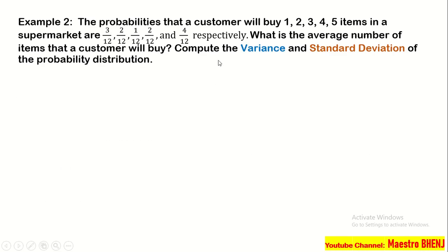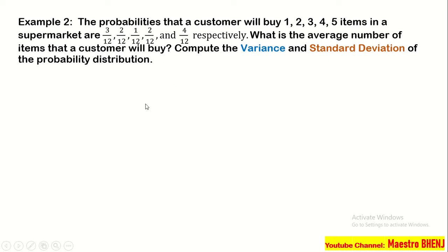The probabilities that a customer will buy 1, 2, 3, 4, and 5 items in a supermarket are 3 over 12, 2 over 12, 1 over 12, 2 over 12, and 4 over 12 respectively. What is the average number of items that a customer will buy? Compute the variance and standard deviation of the probability distribution. Ibig sabihin, ang isang customer daw bumili ng 5 items sa isang supermarket na kung saan may probability na 3 over 12, 2 over 12, 1 over 12, 2 over 12, and 4 over 12.